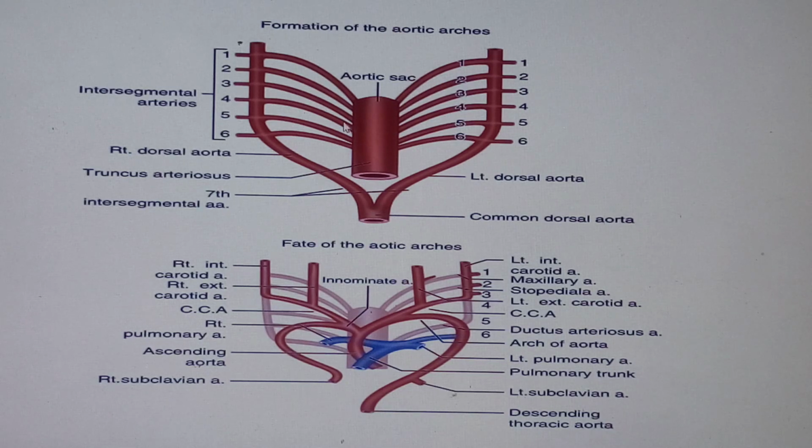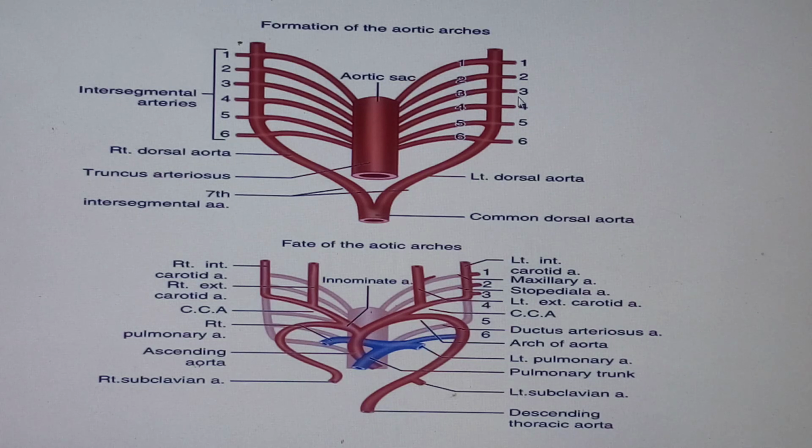Now these things initially in the early embryonic life were there, but what will happen is that they will have to give rise to the final arteries that we are going to talk about. The final arteries, where are they going to come from? So my friends, one other thing that we find over here is that from both left and right dorsal aorta, we see some other arteries emerging, going laterally. And these are supplying those segments, and so we call them intersegmental arteries. So there are several intersegmental arteries that we are going to see emerging from the dorsal aorta. That's one thing that we find.